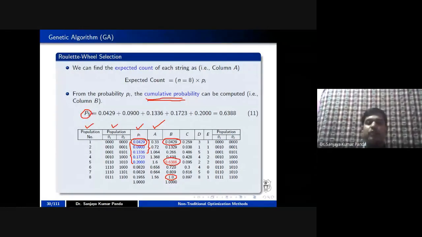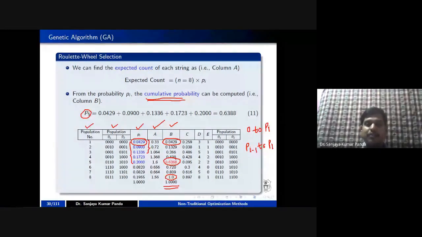I'll tell you why we have calculated this cumulative probability. Once you calculate it, you know that the final cumulative probability of sample 8 is always 1. The first sample has the range 0 to p1, and the other samples have the range from the previous cumulative value to their own. So once you calculate this, you know the range.